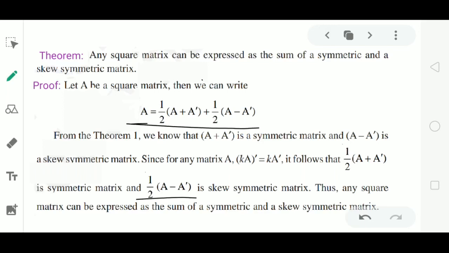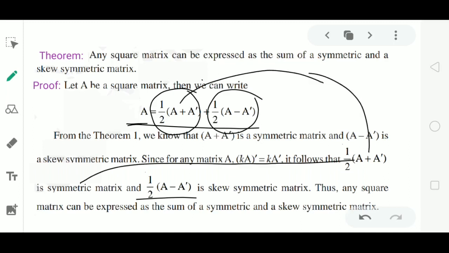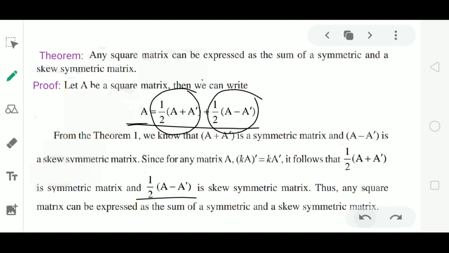Here in this equation we have written A as the sum of the matrices 1 by 2 (A plus A dash) and 1 by 2 (A minus A dash). What is the first term? The first term is a symmetric matrix. What is the second term? The second term is a skew symmetric matrix. Then we have written matrix A as the sum of a symmetric and a skew symmetric matrix. So this proves that we can express any matrix as a sum of a symmetric and a skew symmetric matrix by this expression. So this is the theorem.